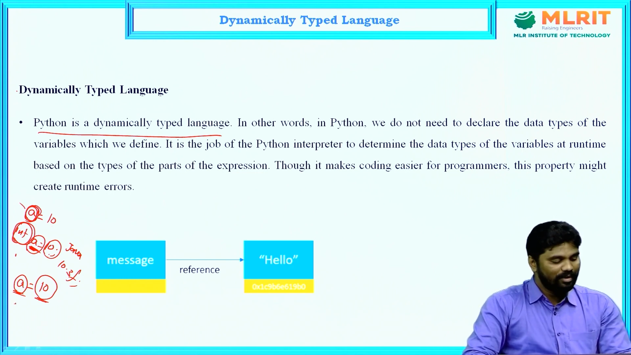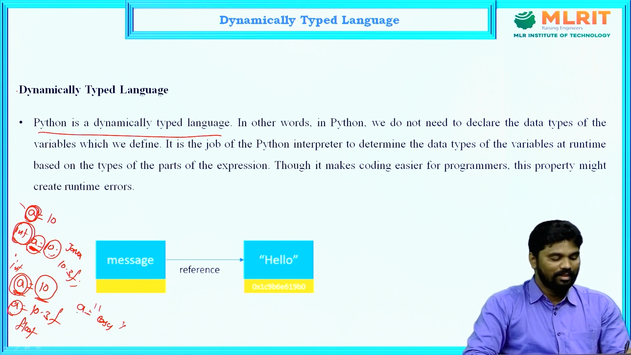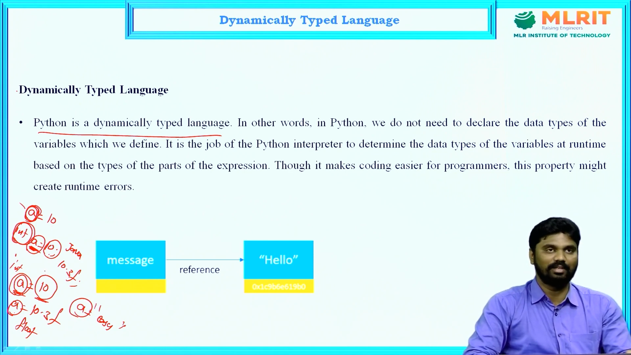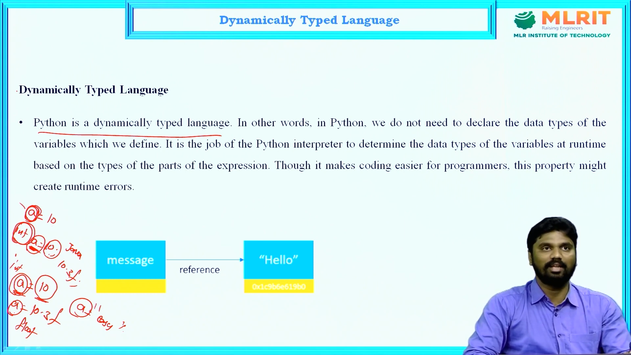Now, for example, a equals 10.3f. At runtime, the variable a was defined as int data type, and now at runtime the variable a is defined as float data type. Or a equals, for example, "easy". Now, at runtime, the variable a is defined as string data type. So that's why the Python programming language is a dynamically typed language. But Java and C programming languages are statically typed languages.